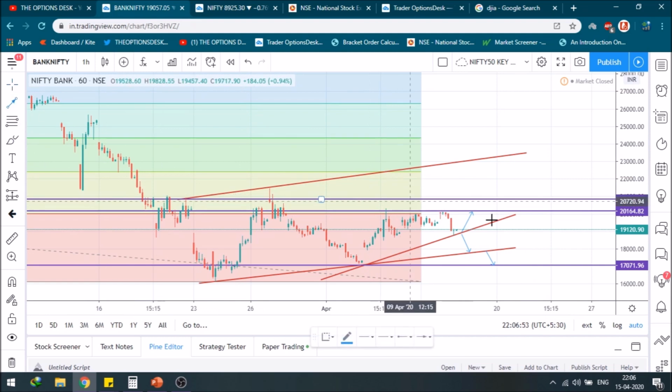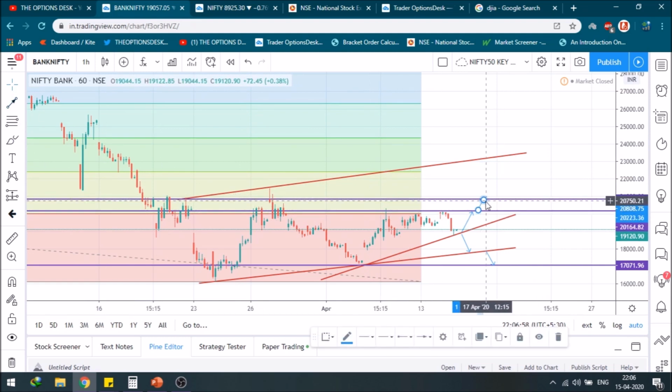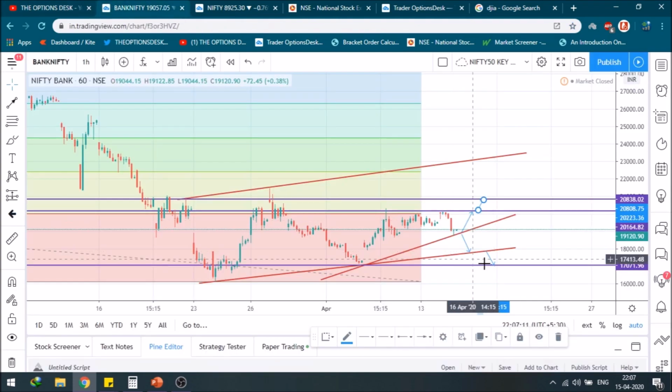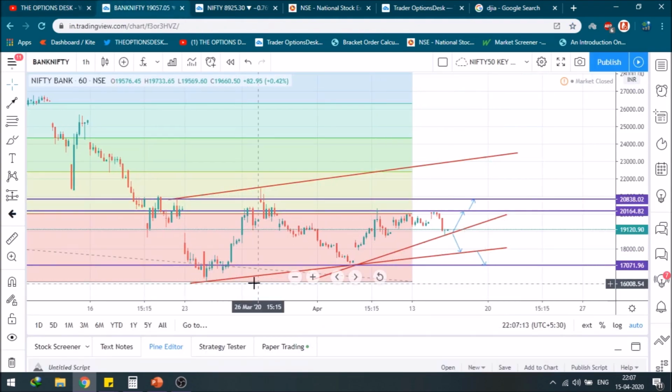So expecting on an hourly time frame, as you can see, this is the level where it should face upper resistance. Further, the trend line is still up there, and the 38.2% is also at 22,000. So only a huge jump can take the market there. But if the market opens gap down, as we can see, the DJI is negative here, then we can definitely go down in the near future. So this was the analysis on the 1 hour time frame.